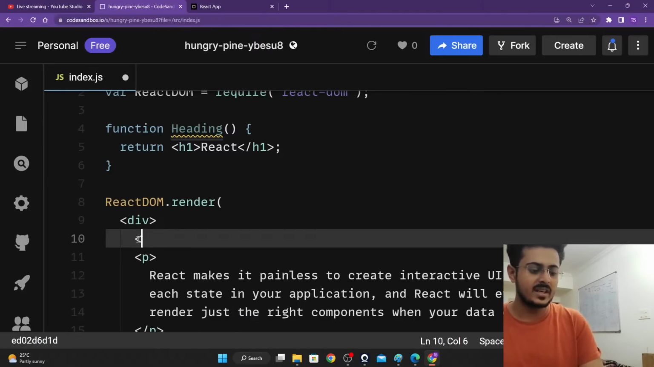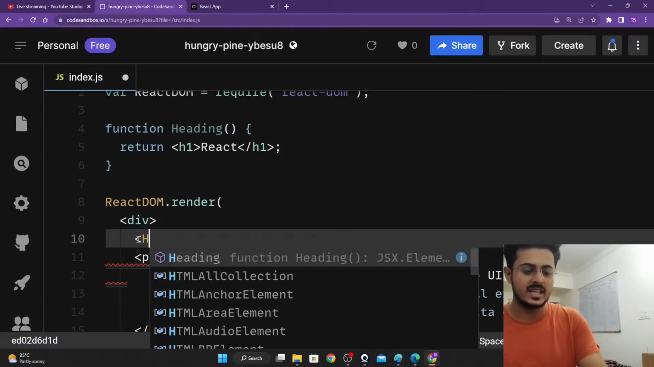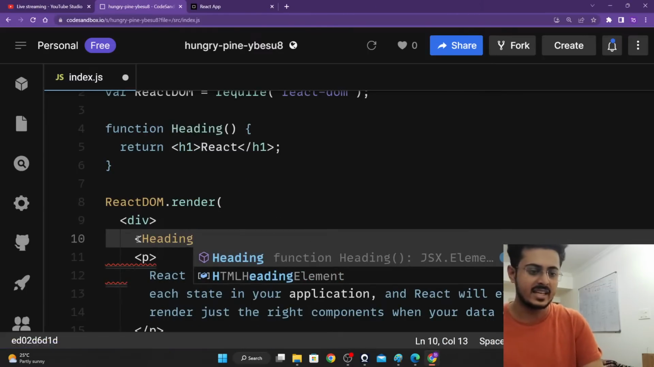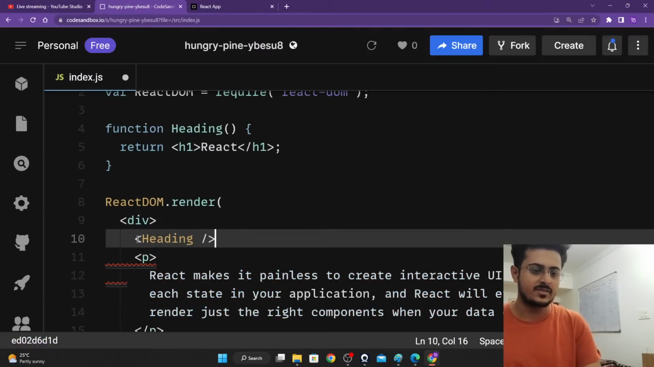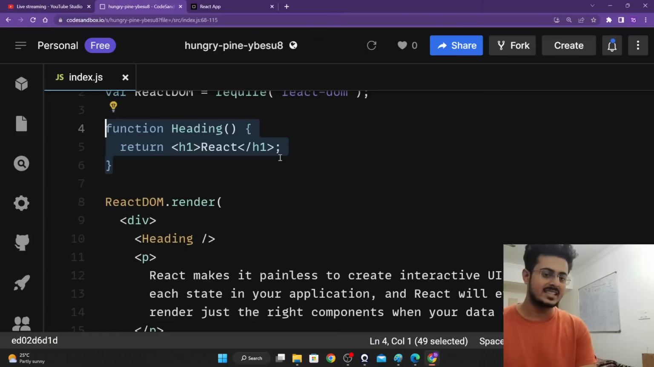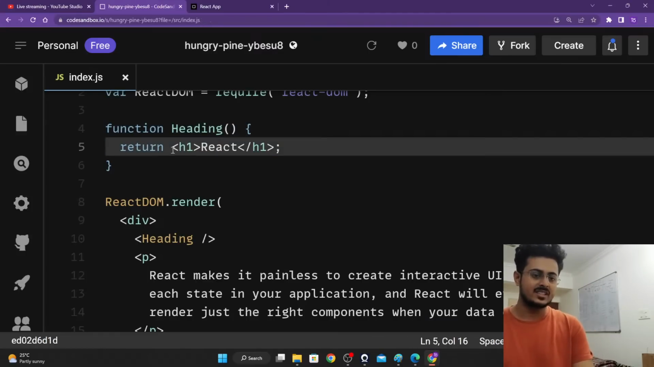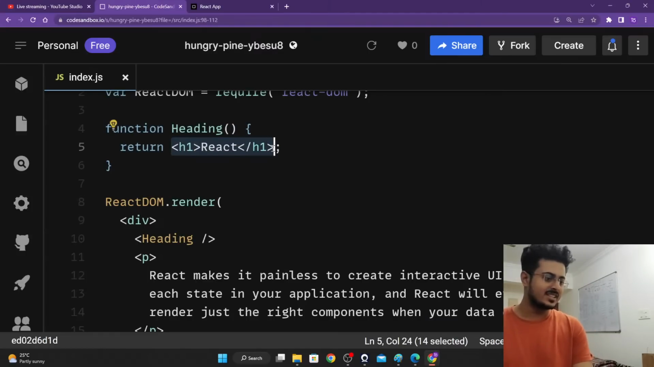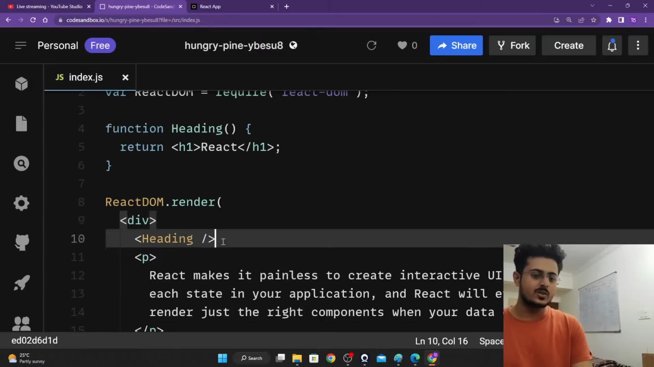To use the heading function, we are going to write heading and then use a self-closing tag. That is how you basically create a component in React, guys. It is as easy as that. We are going to go into a little bit more depth about it as well. You are creating a function called heading that returns the h1 element, and now you're going to use a self-closing tag.